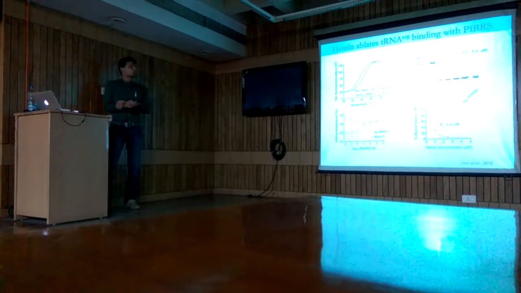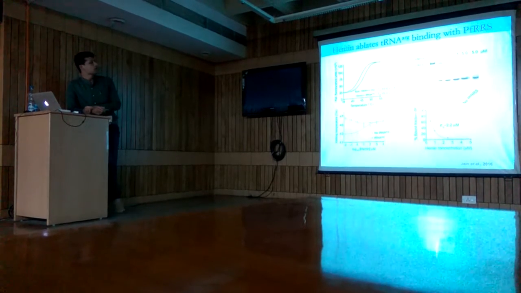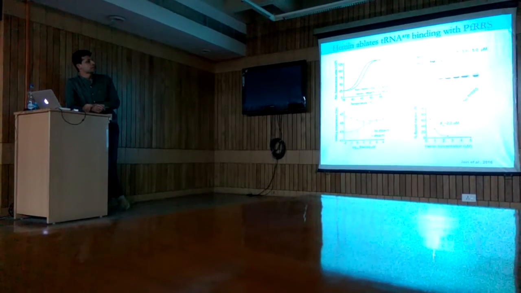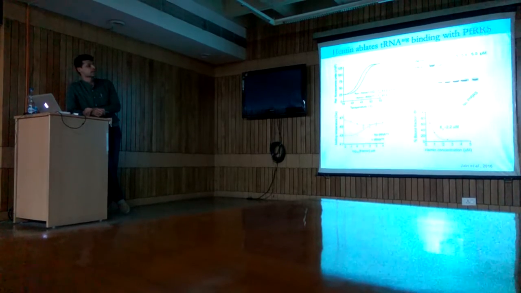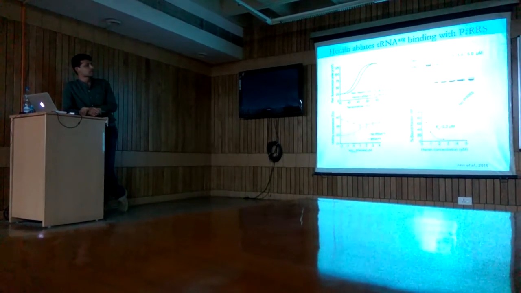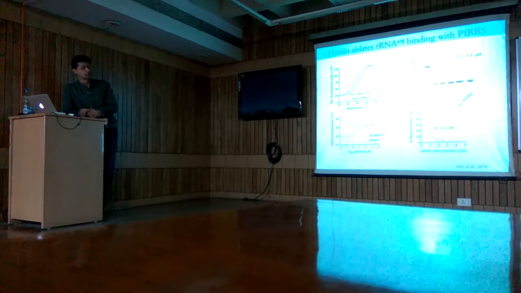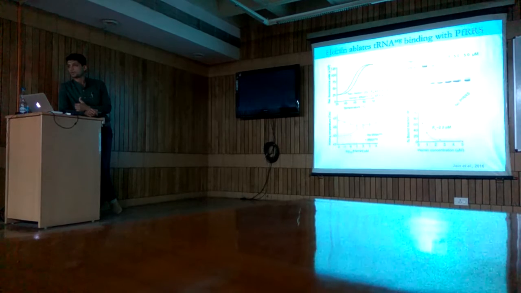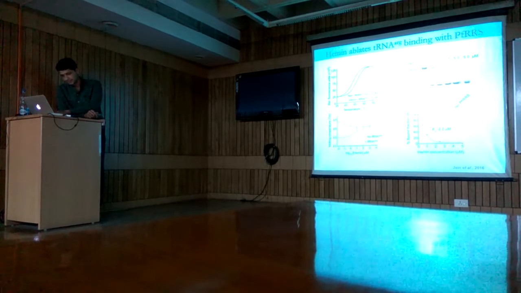We also used electromobility shift assay, EMSA, to show this binding, and we used increasing concentration of hemin, and we saw decreased RRS tRNA complex formation. And the KD value, the binding constant for this assay, was around 2 micromolar, which is in agreement with the IC50 value we achieved in the aminoacylation assay.